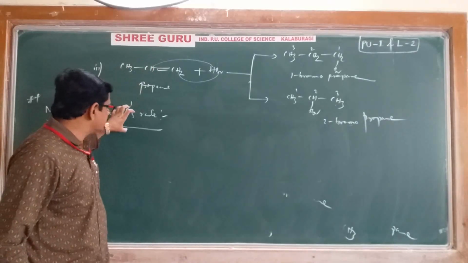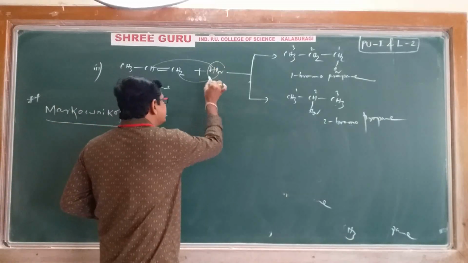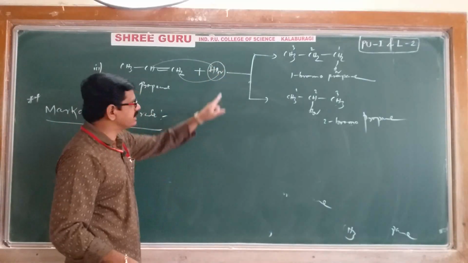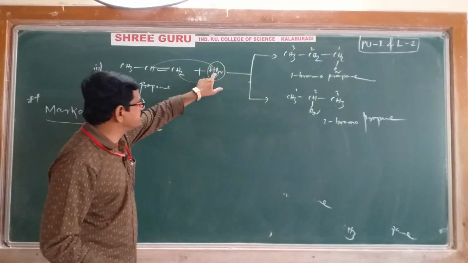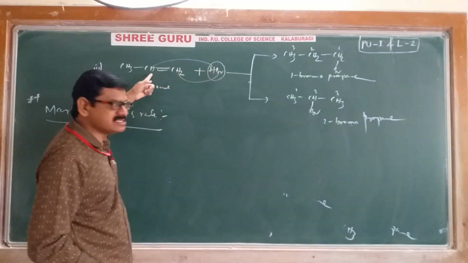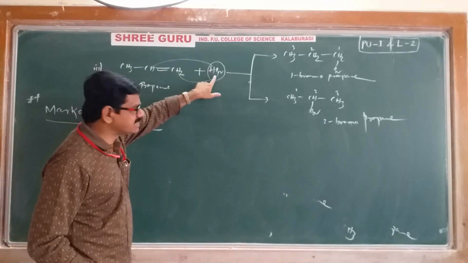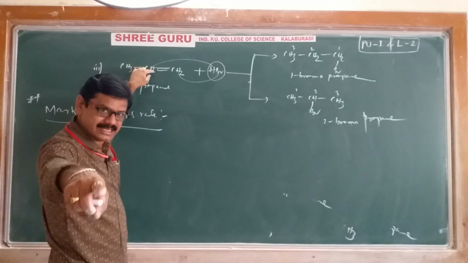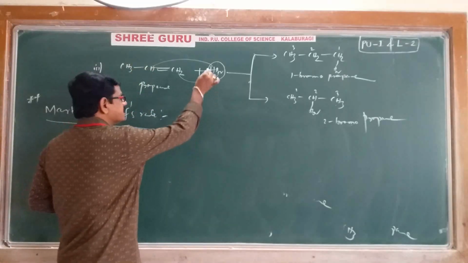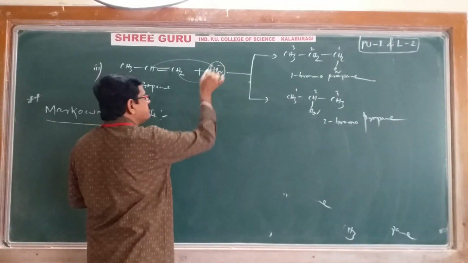According to Markovnikov's rule, when an unsymmetrical molecule is added to an unsymmetrical alkene, remember HBr is also unsymmetrical, because hydrogen is different, bromine is different. When an unsymmetrical molecule is added to an unsymmetrical alkene, then when HBr dissociates, you will get H plus and Br minus.